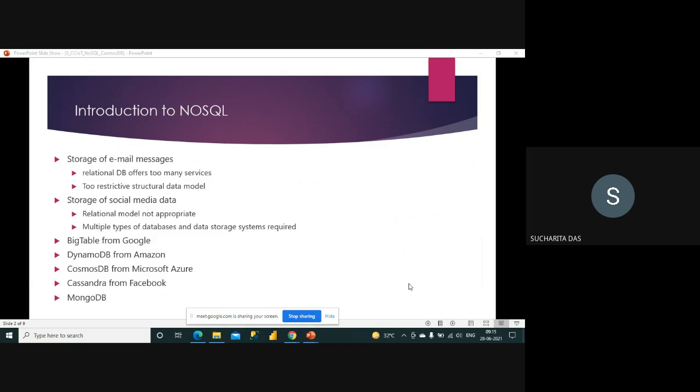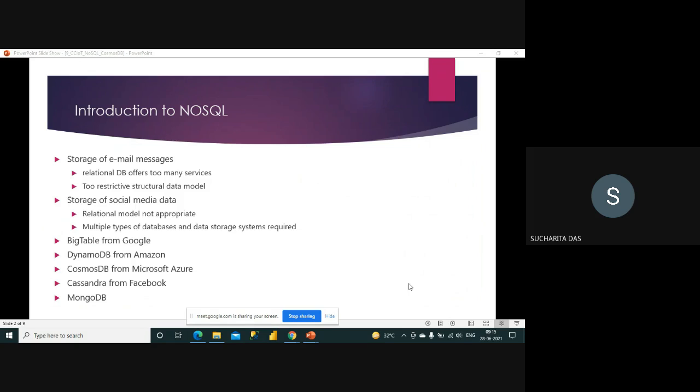So before going to the specific service that is being used for NoSQL in Azure, it is important that we should first understand what is NoSQL. When we used to discuss DBMS earlier, it was mostly the relational database that we would discuss. But now NoSQL is an important part of DBMS. Why? Because the nature of data has totally changed. It's not only structured data nowadays.